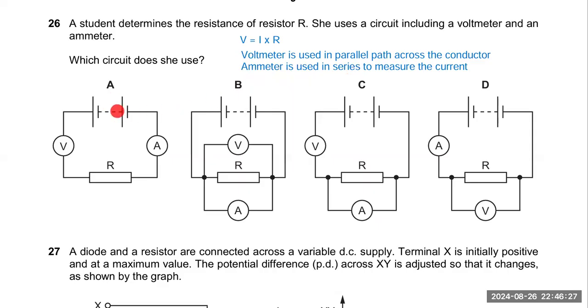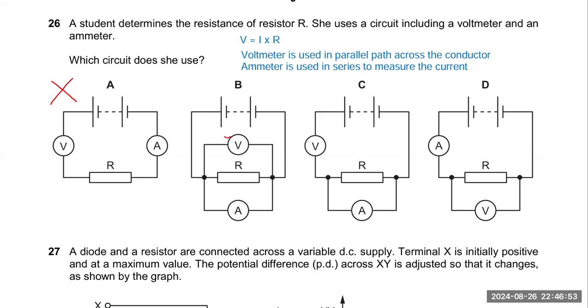So the first option is battery cell, voltmeter, resistance, and ammeter. All components are connected in series. So this is incorrect. On the other hand, in this diagram the voltmeter is connected across the resistor in parallel.